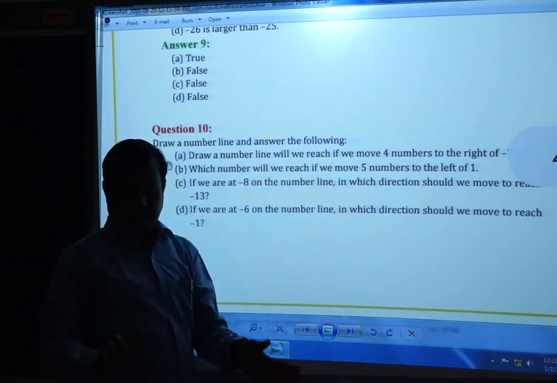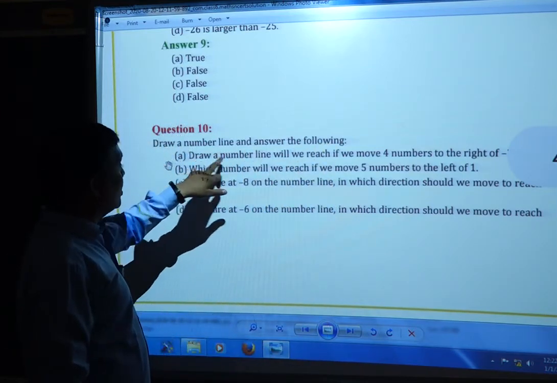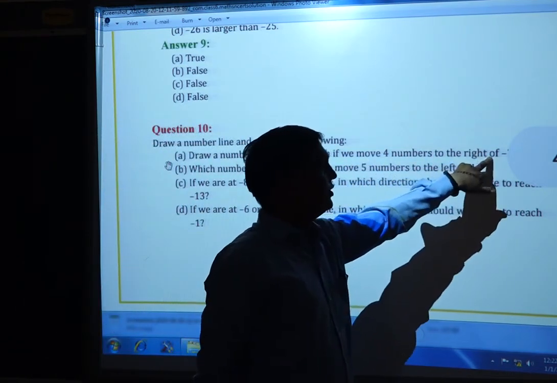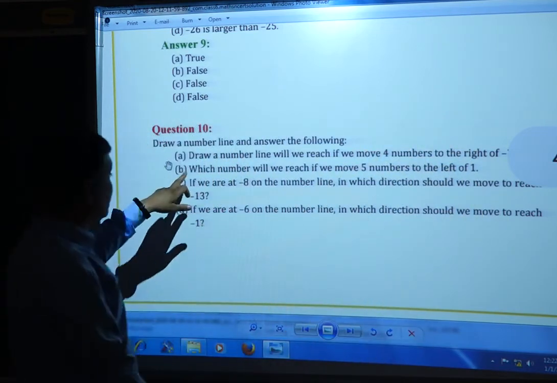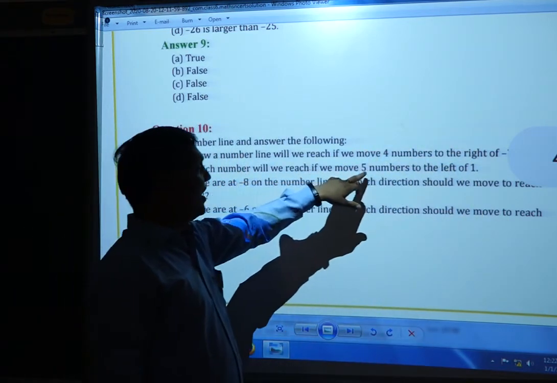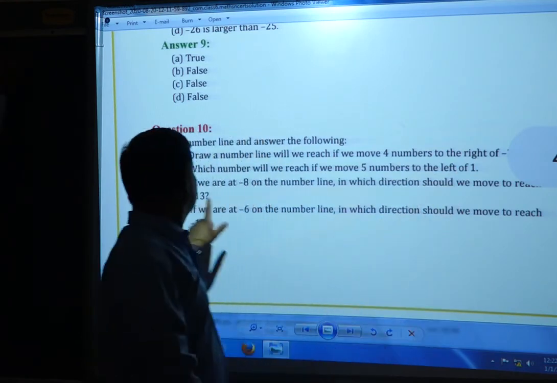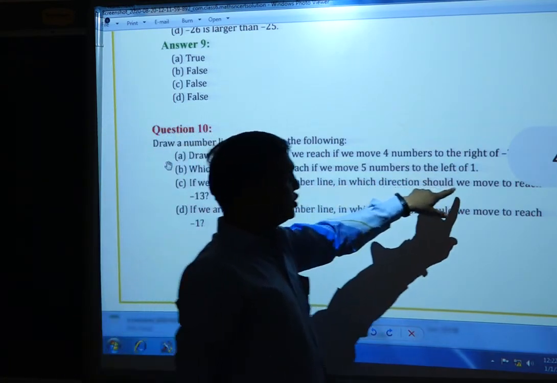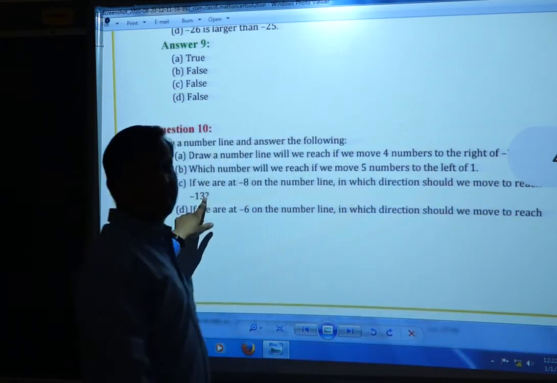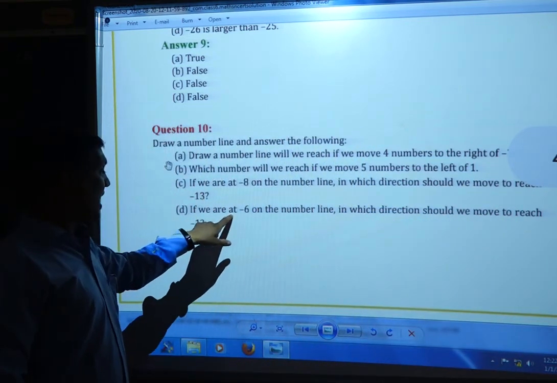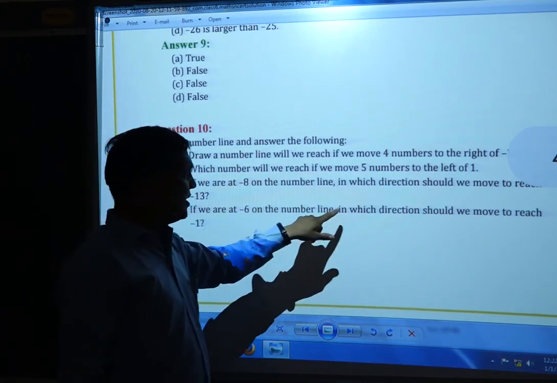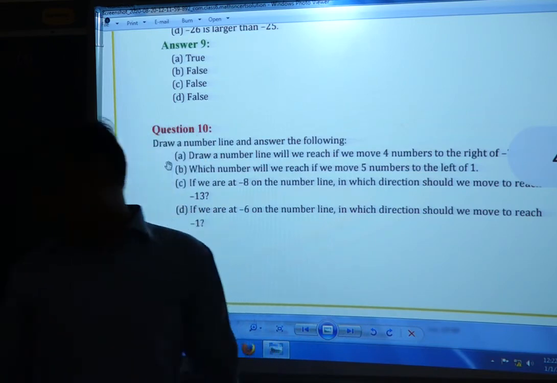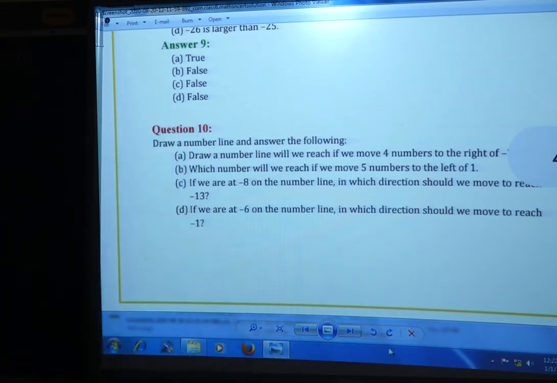You have to draw the number line. Which number will we reach if we move 4 numbers to the right of a number? That number is missing, I will show you afterwards. Which number will we reach if we move 5 numbers to the left of 1? If we are at minus 8 on the number line, in which direction should we move to reach minus 13? Next, if we are at minus 6 on the number line, in which direction should we move to reach minus 1? So let us go to the answers.